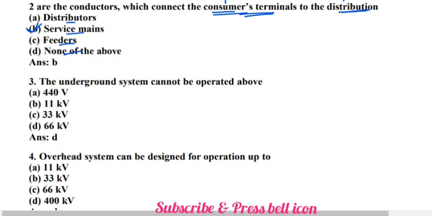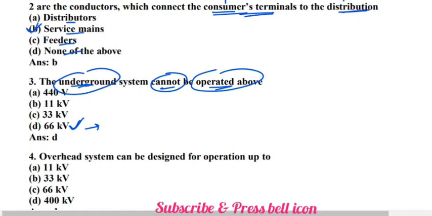The underground system cannot be operated above which voltage? That is 66 kV. It cannot be operated above 66 kV due to difficulty in the insulation. For underground, due to difficulty in the insulation, we cannot use above 66 kV.